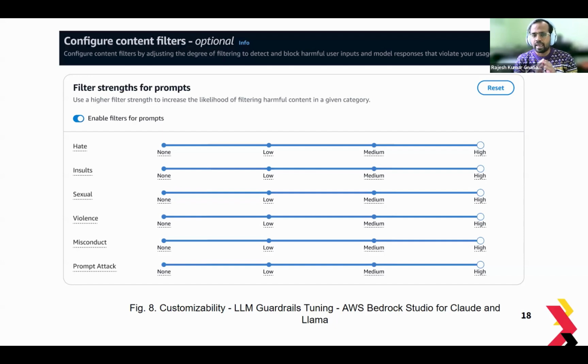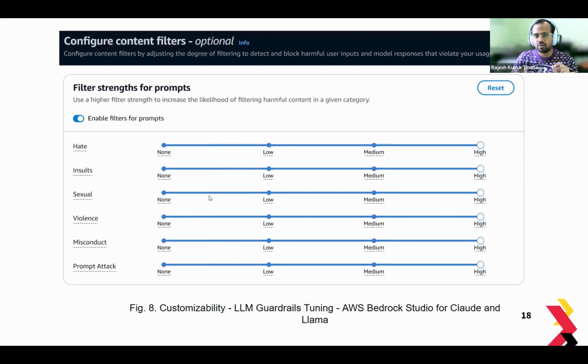It adds another filter or check, so it doesn't rely only on the LLM's raw response. It checks the response after the fact, based on the sliders we choose, to see if the response aligns with them. And this is from AWS Bedrock Studio.